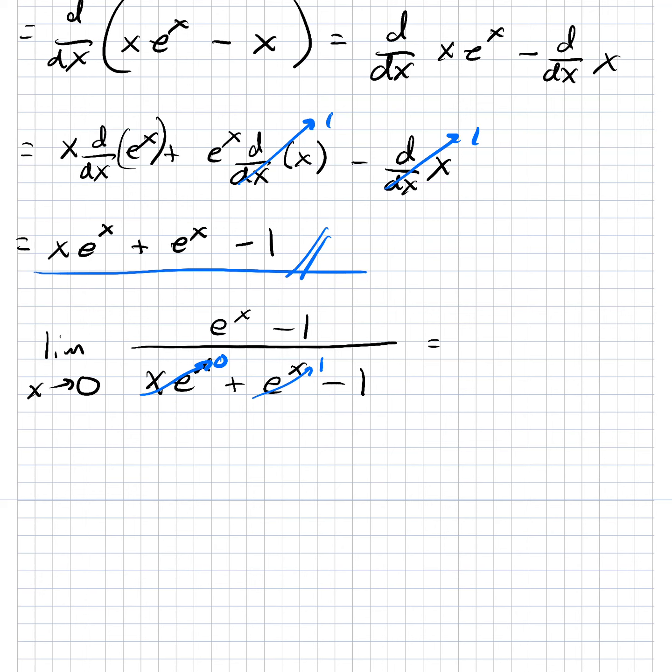Do we need to take a derivative again? Okay, so we ran into a snag, right? Because here, the first term is gone, but if we try to do e to the 0, we're going to have 1 minus 1. We're going to be dividing by 0. So let's apply L'Hopital's rule again, right? Because we can't do it at this stage.